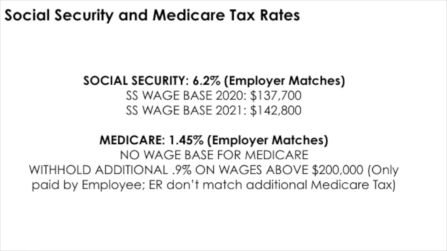There is an additional 0.9% Medicare tax on the wages above $200,000. And this is only paid by the employee. The employer doesn't match the additional Medicare tax. The additional Medicare tax withholding applies only to the wages paid to the employee that are in excess of $200,000 in the calendar year. So the employer may not withhold an extra 0.9% from the amount of the wages before the employee's wages reach $200,000.